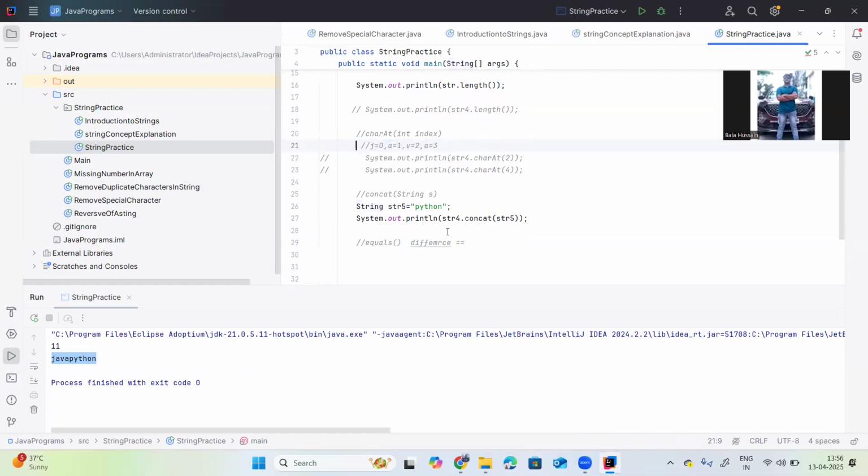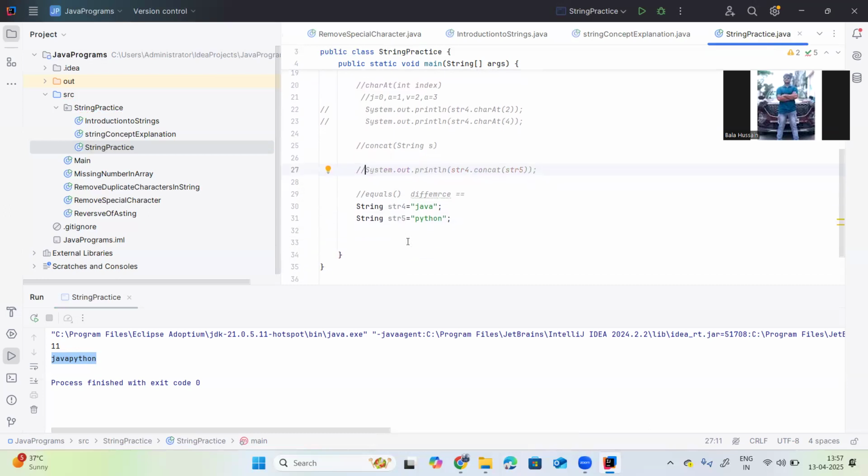For example, I am just commenting this one out. The equals method will check whether both strings have the same content. So str5 would also need to have Java, then only it will return true, otherwise it will not. So the equals method compares the content of the string.